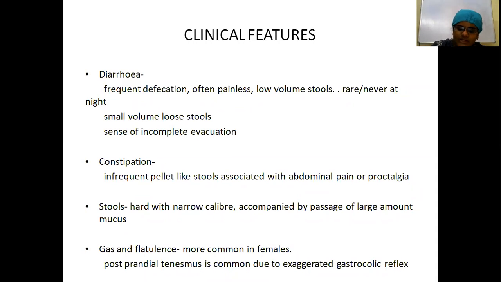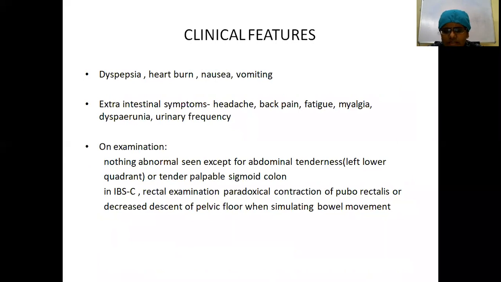Postprandial tenesmus and gastrocolic reflex mean that immediately after consuming food, they need to pass stools. They might also have abdominal pain because of the gastrocolic reflex. Other associated symptoms can be nausea, vomiting, and dyspeptic symptoms, and extraintestinal symptoms such as fatigue and myalgia can be seen, and also increased urinary frequency can be seen in these people.